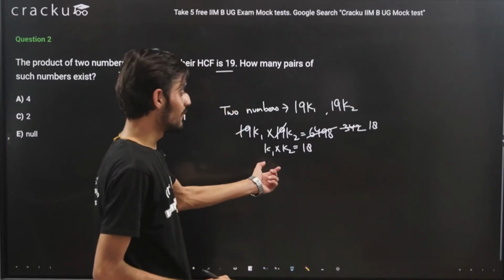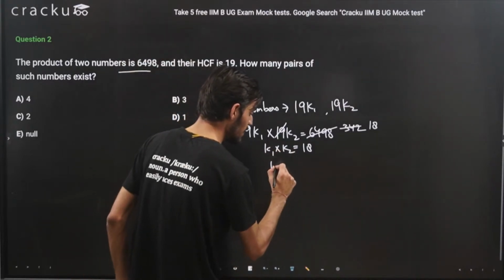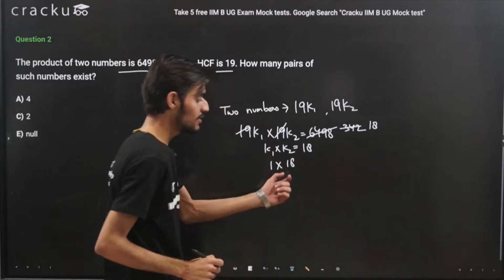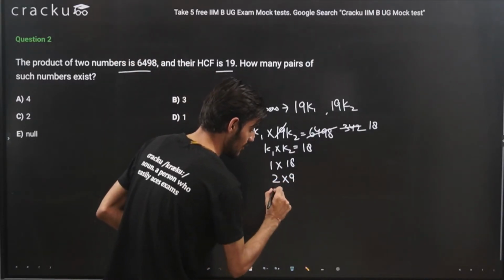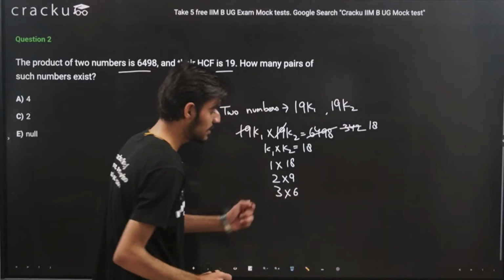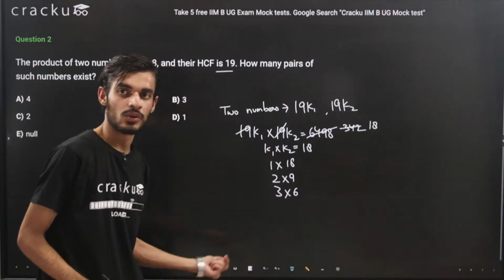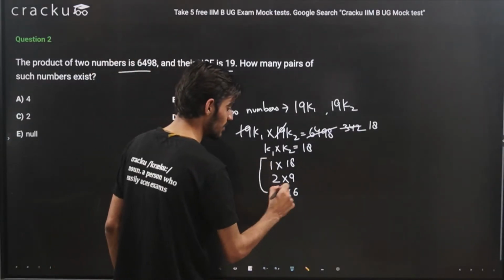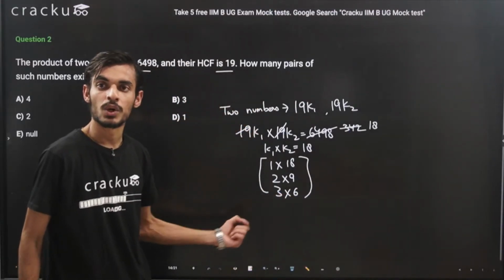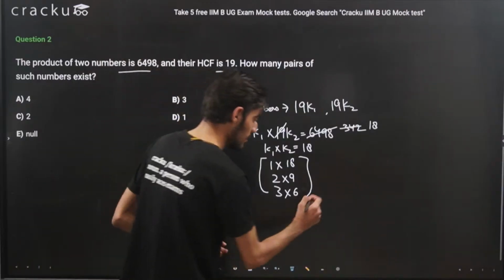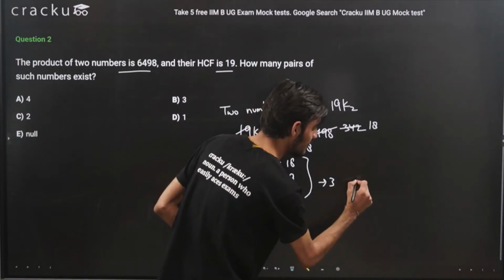So now we know that k1 and k2 are integers and also they are co-prime to each other. So what all possibilities we have? We can write 18 as 1 into 18. We can write it as 2 into 9. We can write as 3 into 6. And after this, the numbers will start repeating, like 6 into 3 and 9 into 2, 18 into 1. Okay, so these are the only three possibilities that we have. But this case is not possible because 3 and 6 have a common factor between them. Like 3 and 6 both are divisible by 3, right?